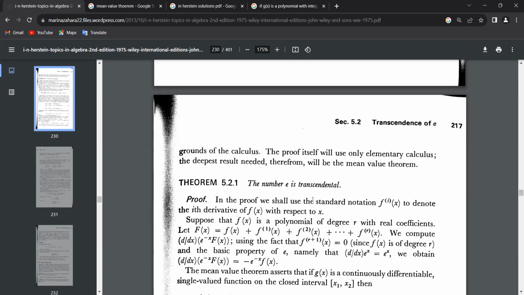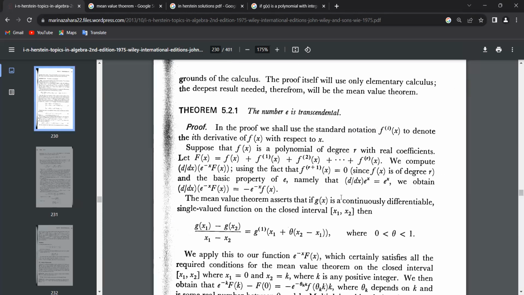So his notation is f, the ith derivative of f with respect to x. That's fine. And then he says, suppose that f is a polynomial of degree r, where r, of course we can assume it to be a whole number in general, but that is not relevant, with real coefficients. And then he introduces this capital F. He just sets it to be this.